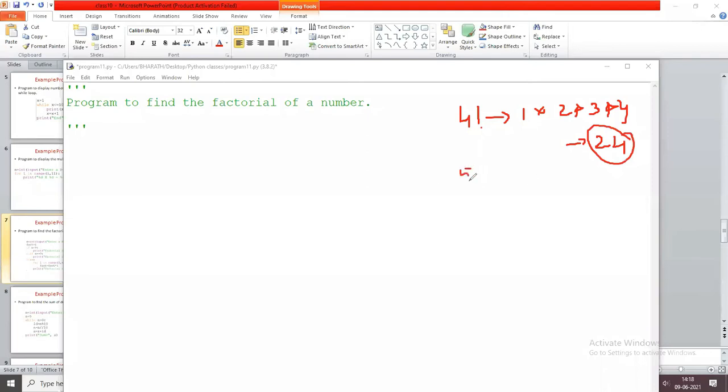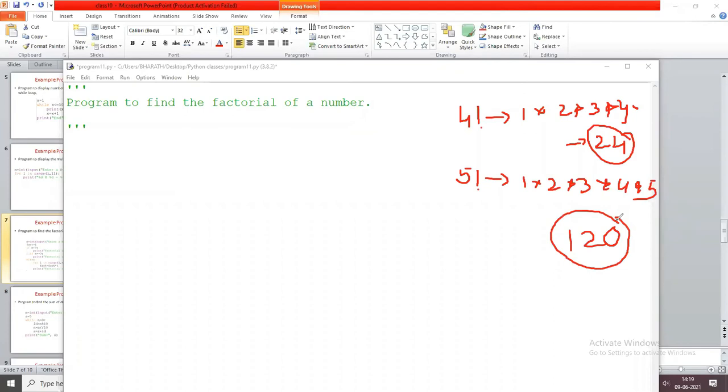Similarly, 5 factorial is 1 into 2 into 3 into 4 into 5: 24 into 5 is 120. 6 factorial means into 6, it is 720.